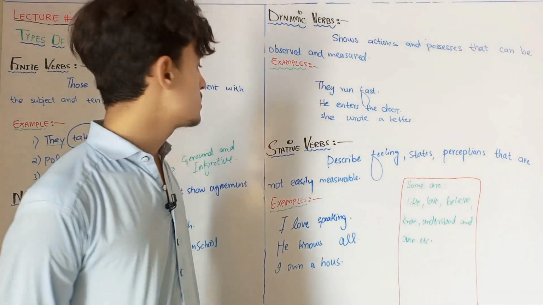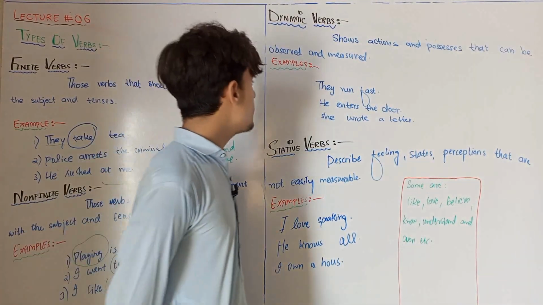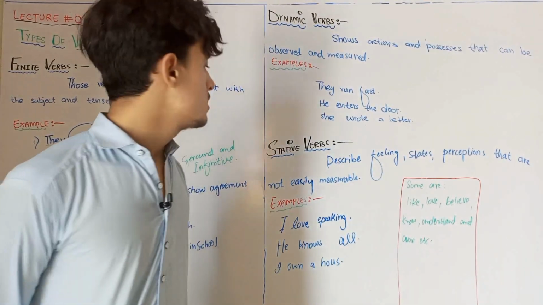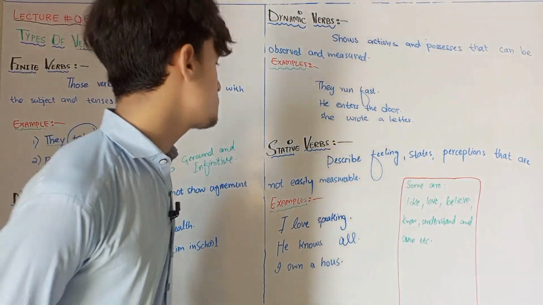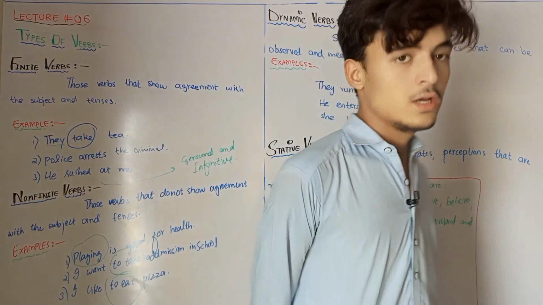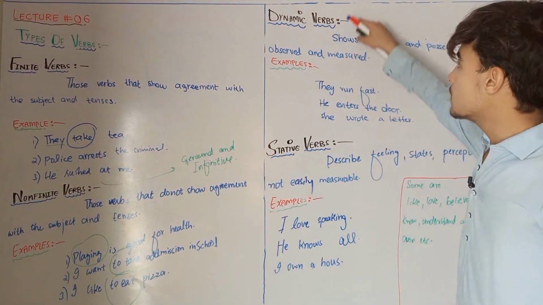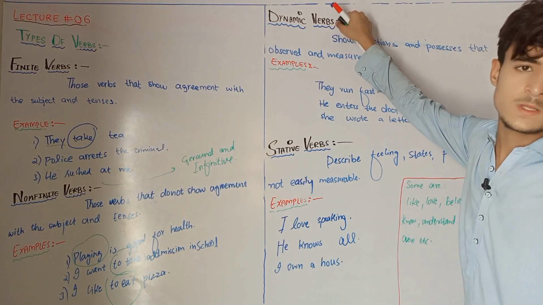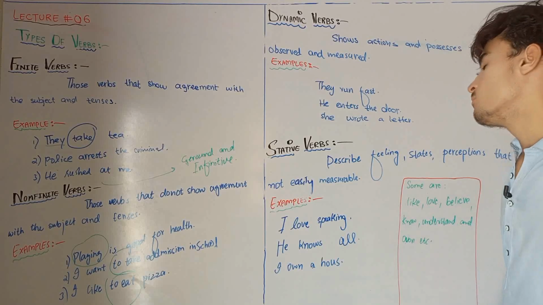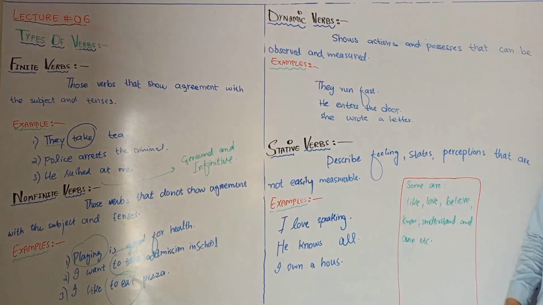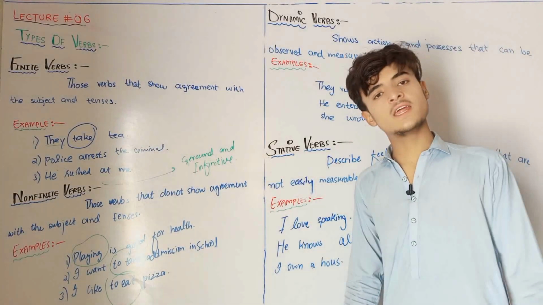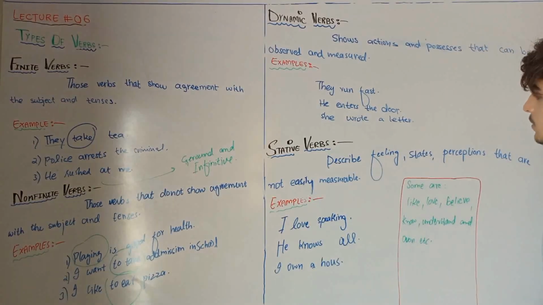In comparison to dynamic verbs, there are stative verbs. What are the stative verbs? Stative verbs describe feelings, states, perceptions that are not easily measurable. It means that it is the opposite of dynamic verb. Dynamic verbs are also called action verbs. They are the same as the action verb because I have already talked about the action verb. So there is no need to give more explanation about the dynamic verb. You can also call an action verb a dynamic verb. So here, stative verbs describe the state and perception that are not easily measurable.